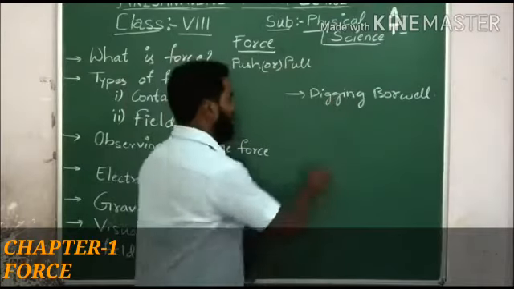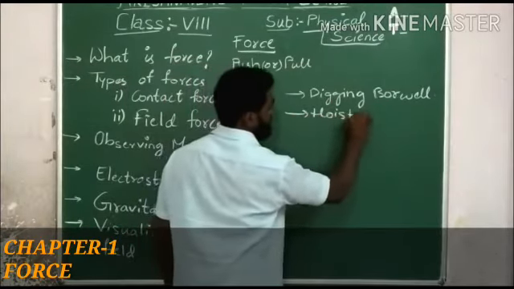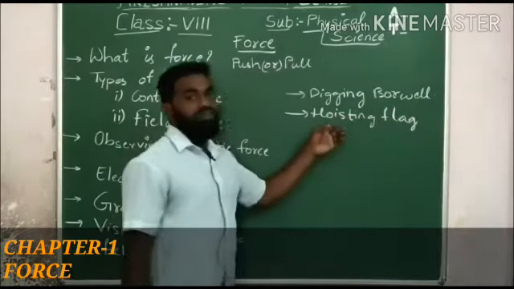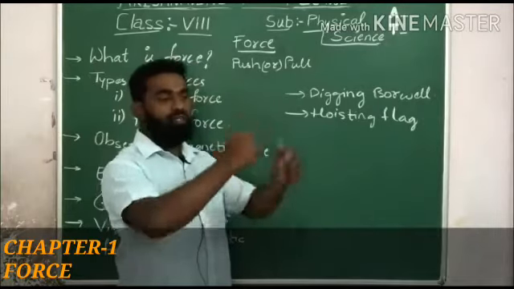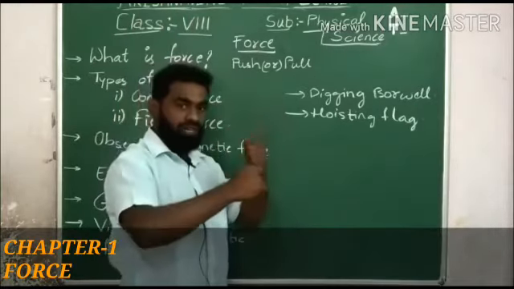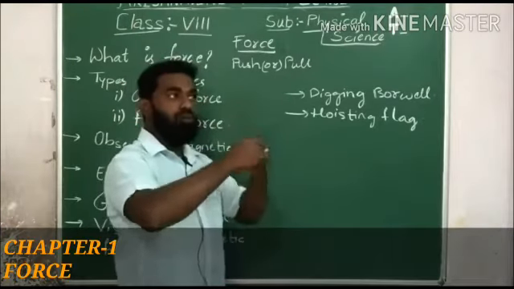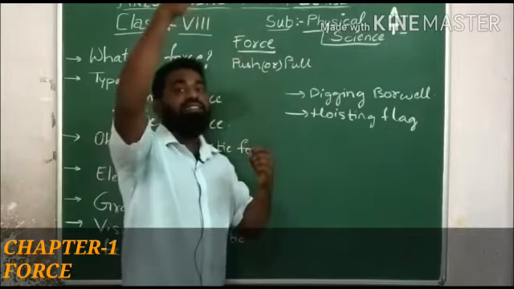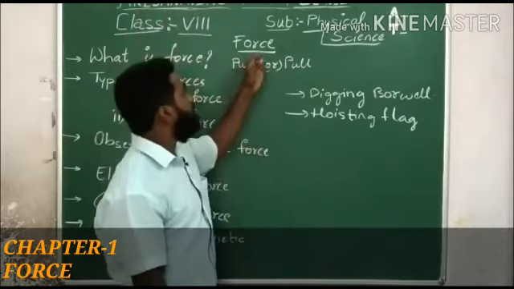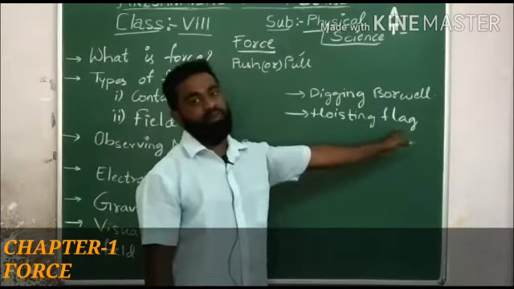So digging a borewell. Next, hoisting a flag. In hoisting a flag, we pull the rope. As you pull the rope, the flag will move up. As you are pulling, pulling is a type of force. While you pull, the force is applied on the flag so that it moves up. As it is moving up, the type of force you are applying is pull here. So hoisting a flag is an example.